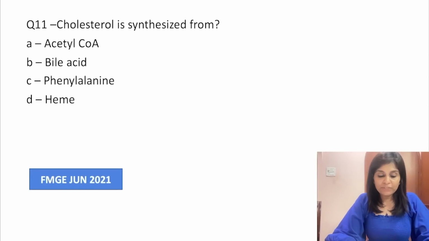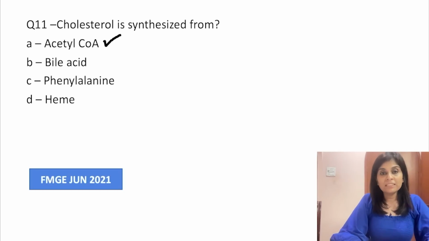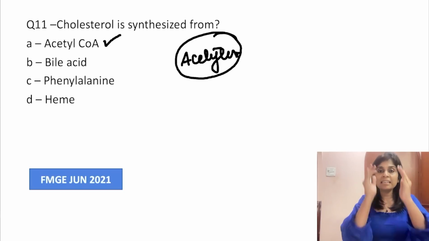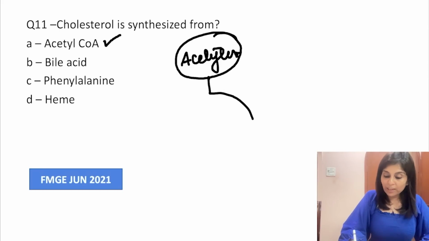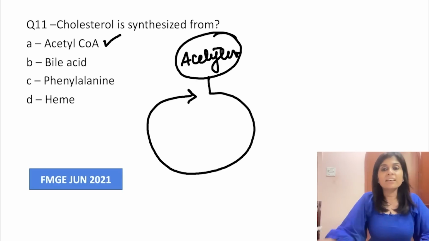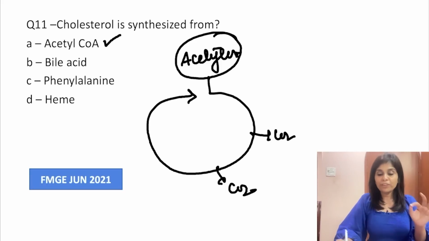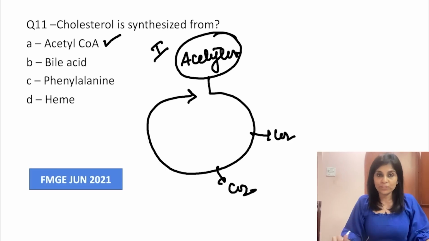Cholesterol is synthesized from what? Acetyl-CoA, bile acids, phenylalanine, heme. It is acetyl-CoA. Cholesterol is synthesized from acetyl-CoA. So let me tell you that acetyl-CoA is a common precursor. It is a central metabolite. It can have multiple fates. The major fate of acetyl-CoA is that it gets into citric acid cycle, gets burnt out and comes out as carbon dioxide.